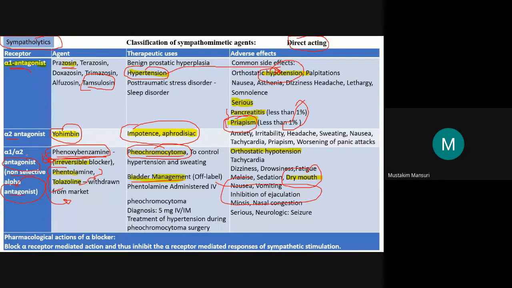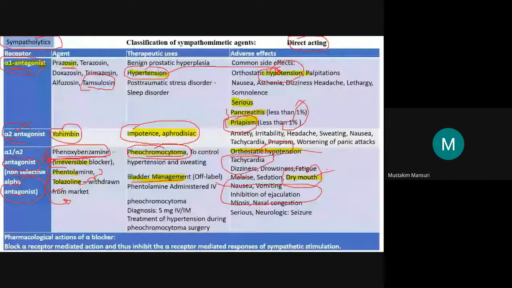But this is the combined effect, so don't be confused by looking at this orthostatic hypotension and then there is a tachycardia. There are dual effects which we can observe here. One is the alpha 2 as well as the alpha 1. So combined effects we will be observing with this.